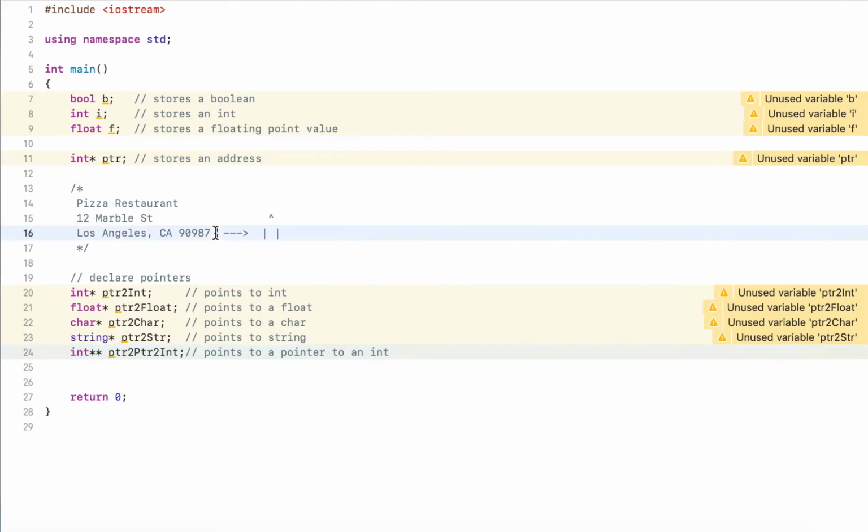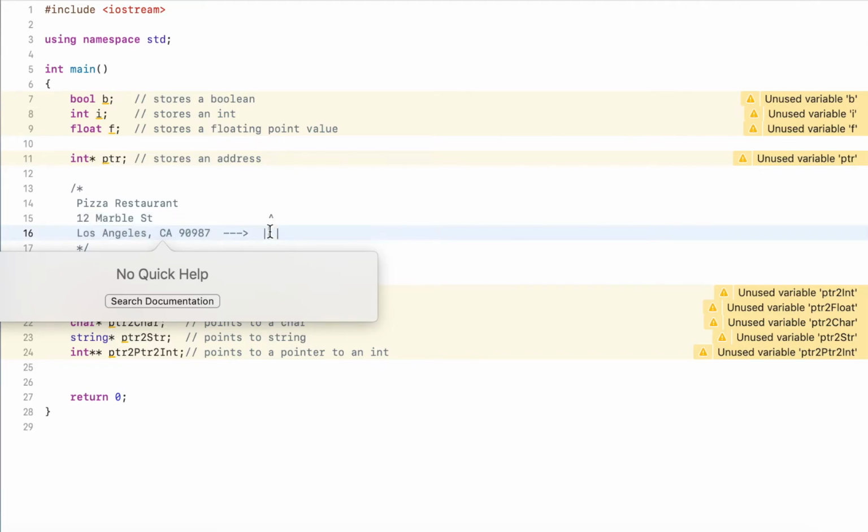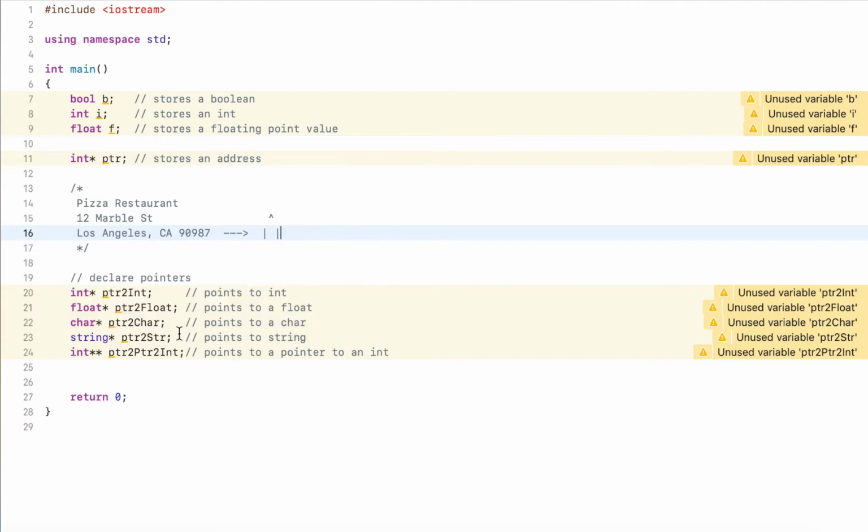So if we translate this, we know we have an address, and if we go to that address, we know we'll find an address to an integer. Sometimes you see things like this, but this just gives you a quick introduction.